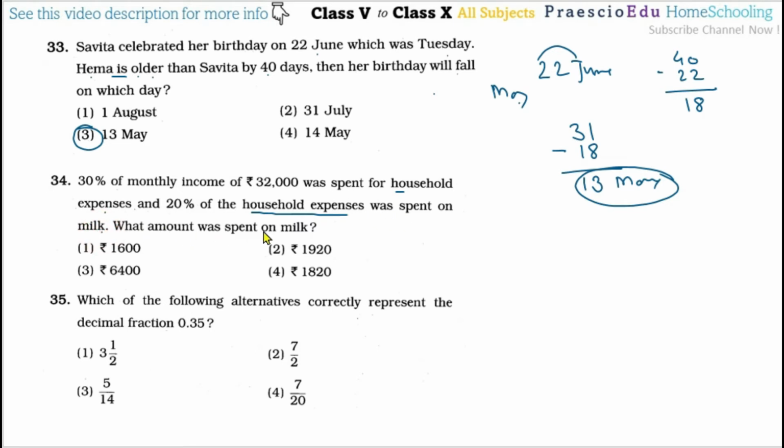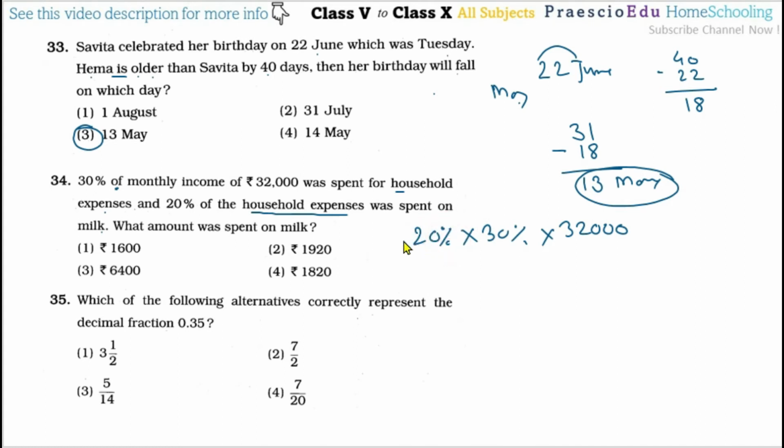So what amount was spent on milk? We will convert this statement into an expression. 30% of means multiplication with the monthly income, so the monthly income is 32,000. Again, whatever amount comes out, 20% of it, so this is again multiplied by 20%.